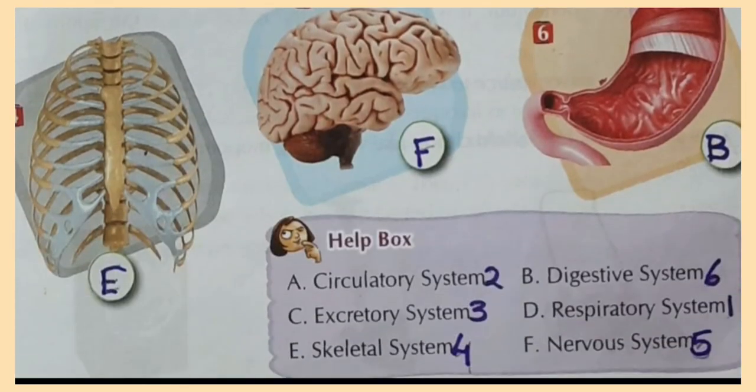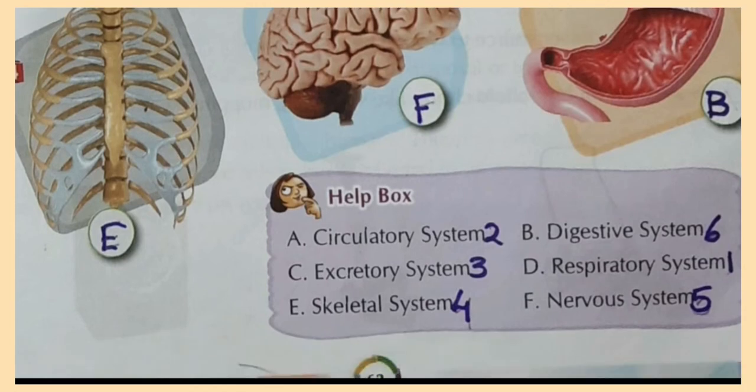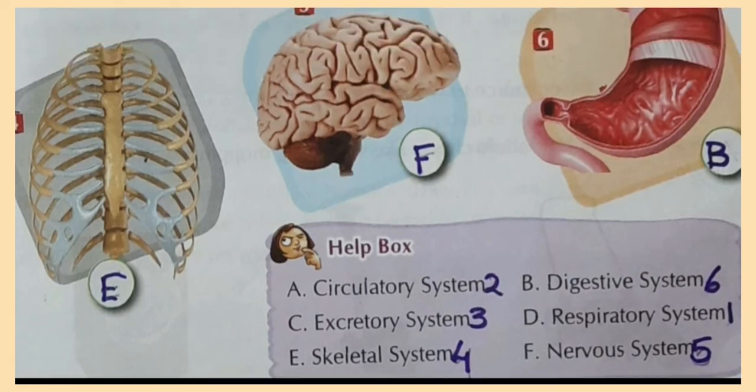Fourth one is the skeletal system. It is the internal framework of the human body, and it consists of 270 bones at the time of the birth of the human being, and it decreases to 206 bones by adulthood. The main organs of the skeletal system are the cartilages, bones, joints and the ligaments.